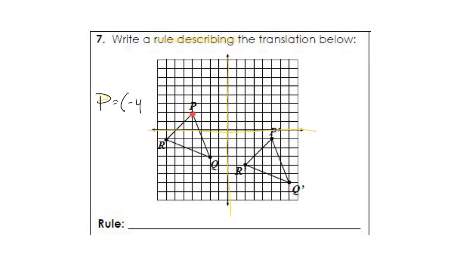And 1, 2, 2. Now I need to write the new rule. So how far to the left or the right did this go first, because that is my x value, and then how far up or down? Well, let's figure that out.